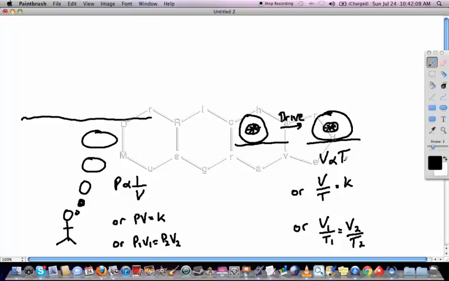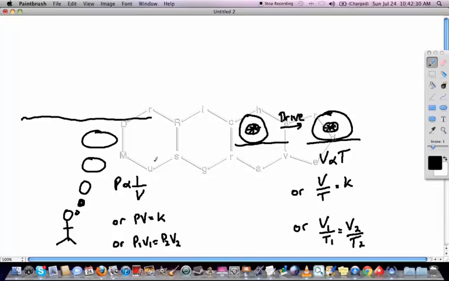The other way of expressing that is that V over T equals K, and V1 over T1 equals V2 over T2. And these expressions will all reflect the fact that as volume goes up, temperature goes up, and as temperature goes up, volume goes up. And as volume goes down, temperature goes down, and vice versa.